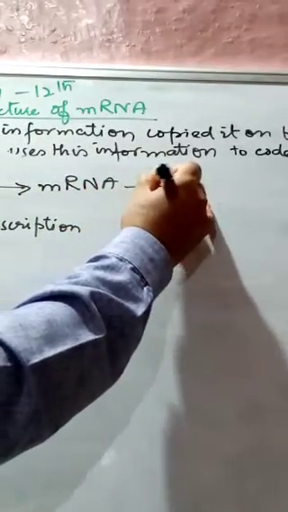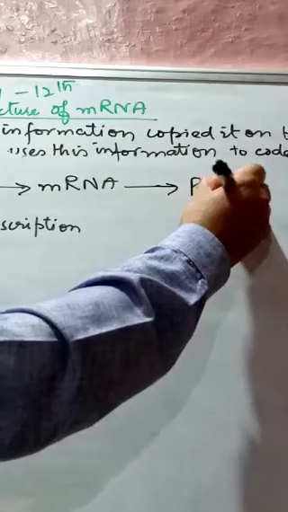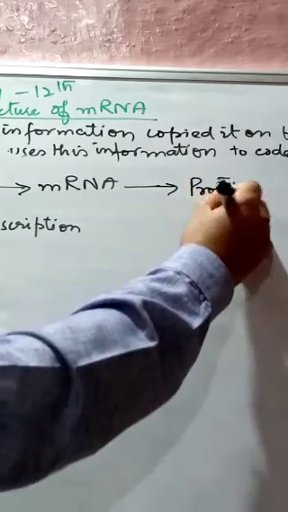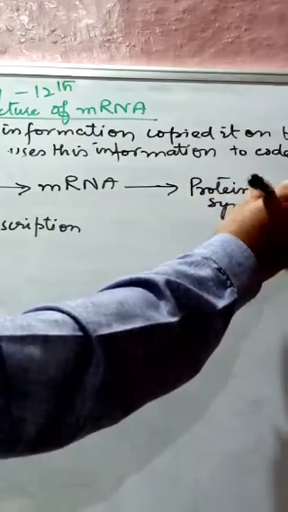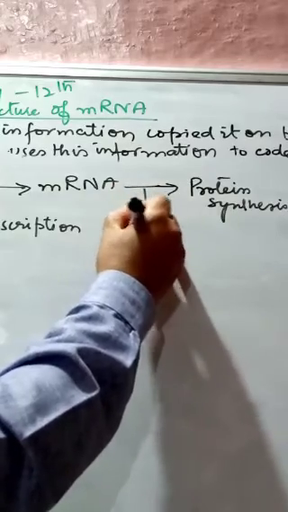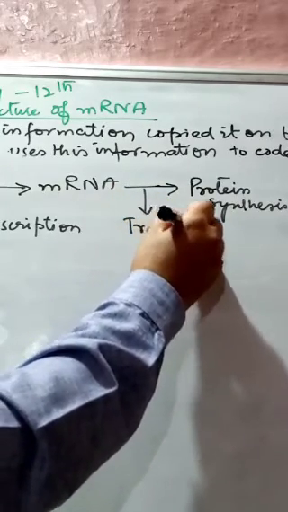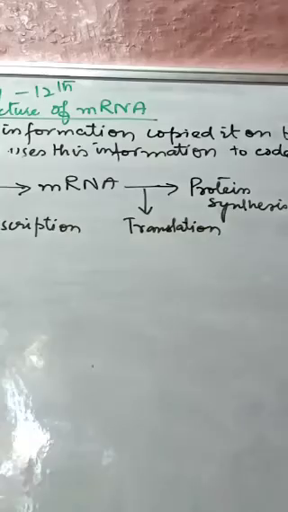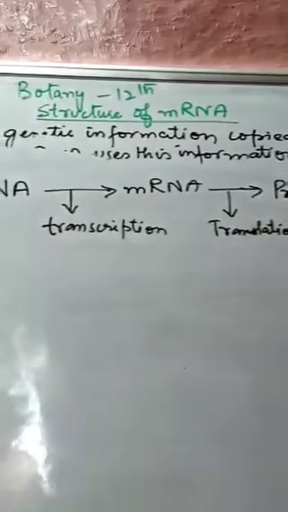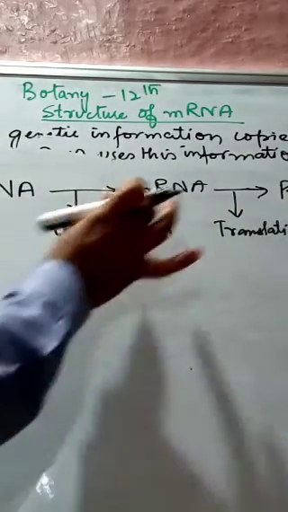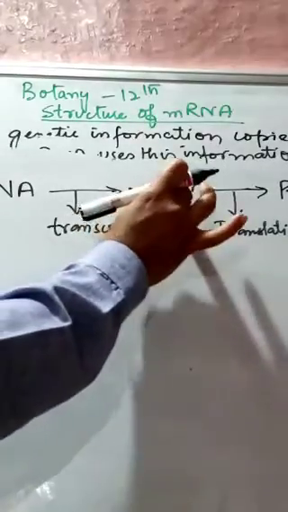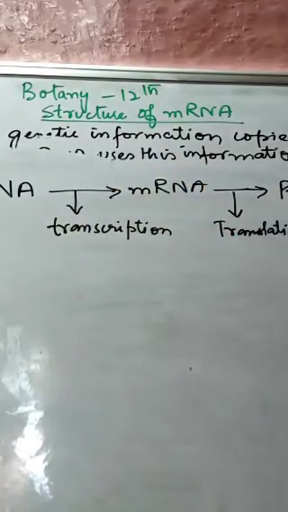And this mRNA gives rise to protein synthesis in the ribosomes, and that process we call translation. Now we know that this mRNA contains the genetic information.